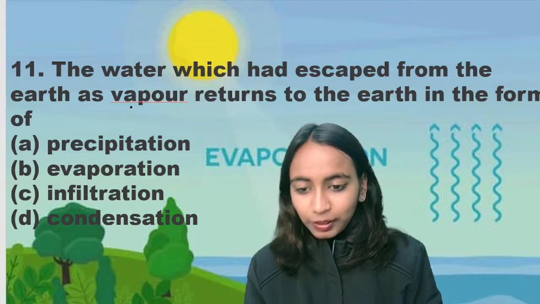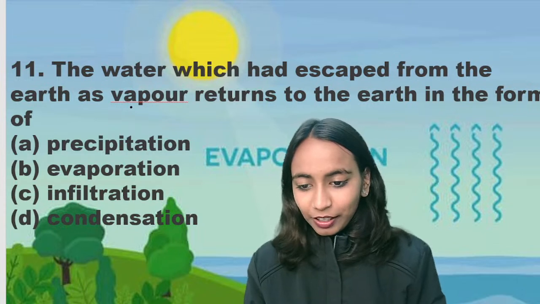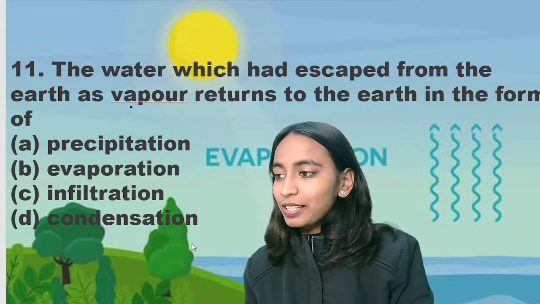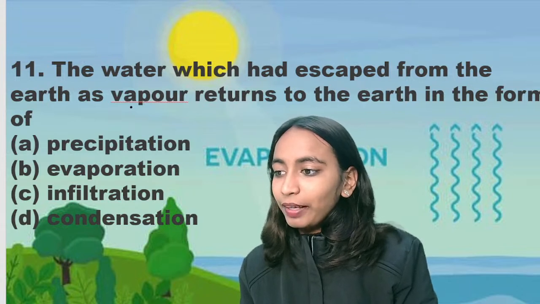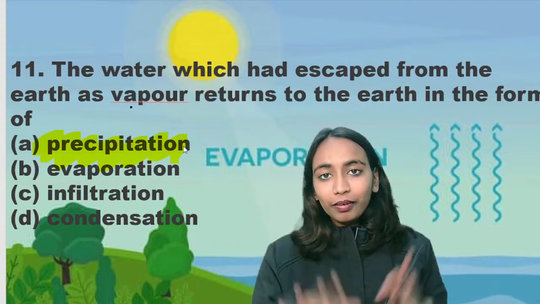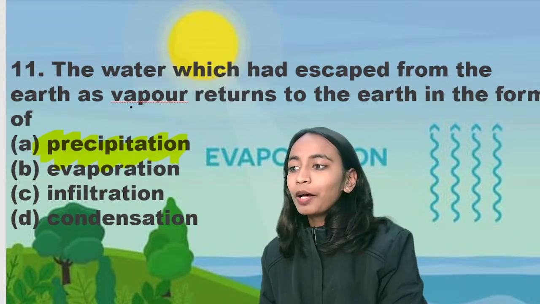10th, very quickly Keshav provided A. Good. Devan, Shami, Swati, very good. What is the right answer for the question? The right answer is option A. The water vapor which has escaped the earth as vapor and returned to earth, returns to earth in the form of precipitation.